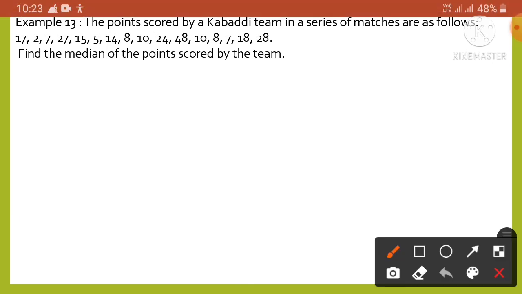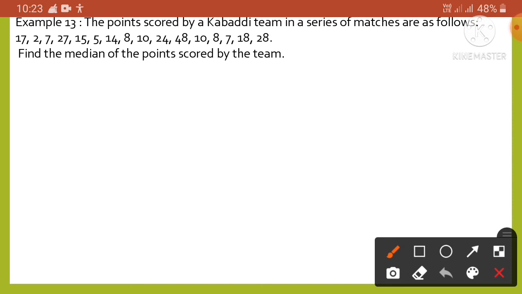Example 13. The points scored by a Kabaddi team in a series of matches are as follows: 17, 2, 7, 27, 15. So at first, to find the median, we have to arrange the points scored by the team in ascending order.